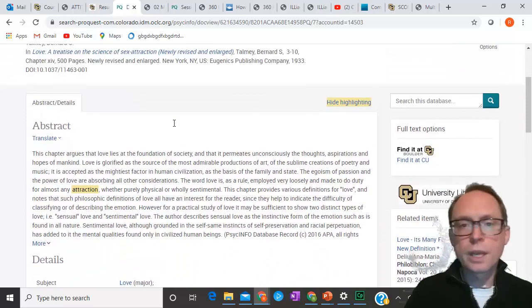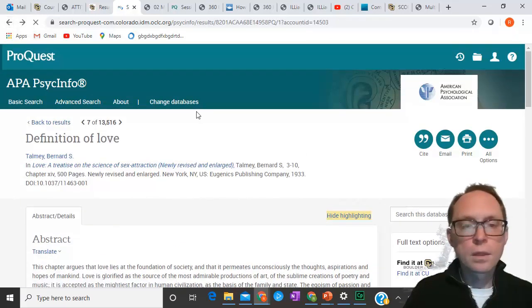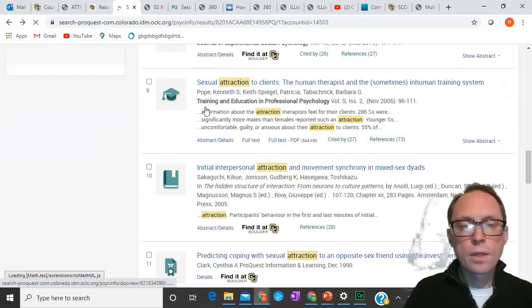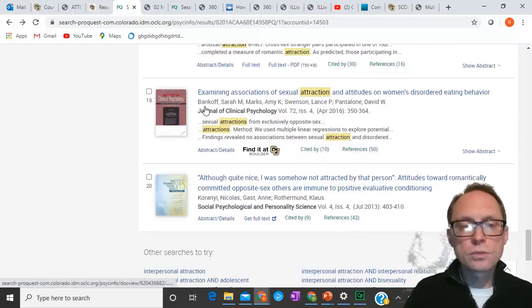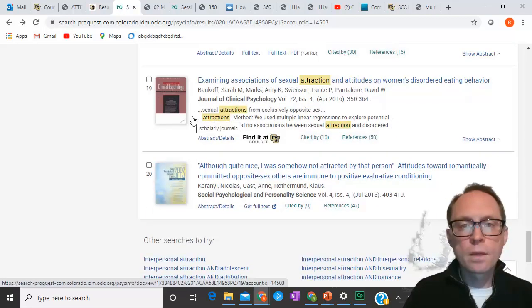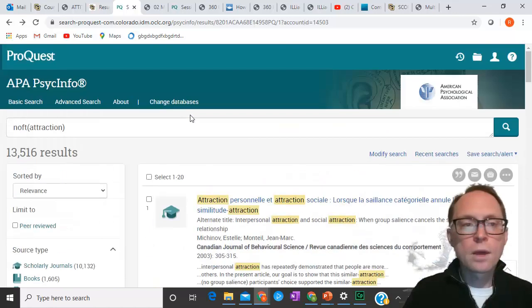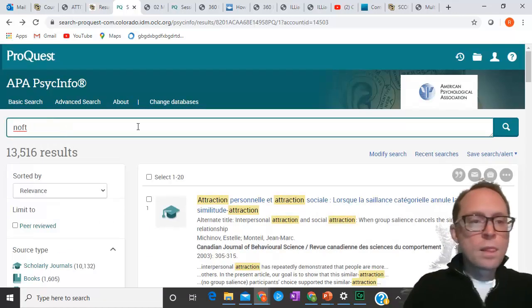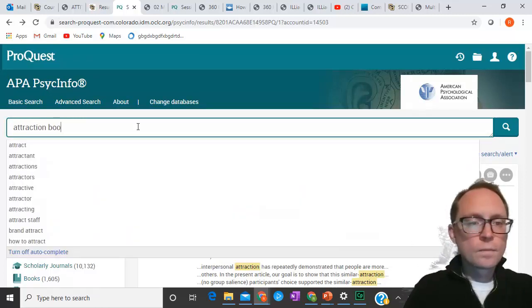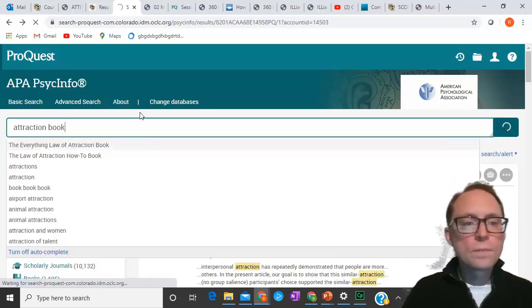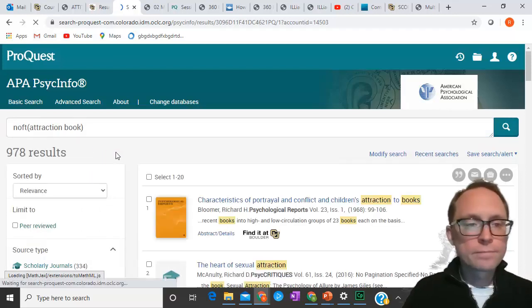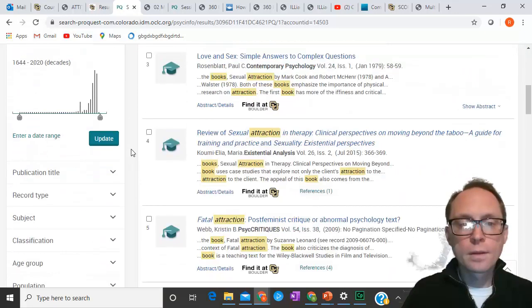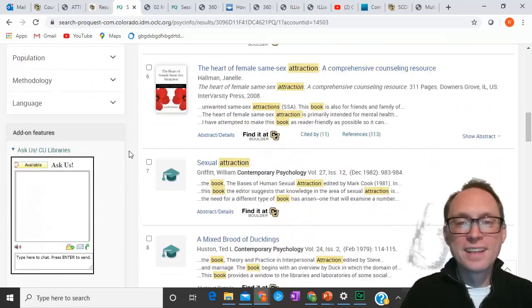It might be a chapter in an edited book. Let's see. Might just be too general. The Everything Law of Attraction book. That would work. There's Attraction's two books. All right, here we go.